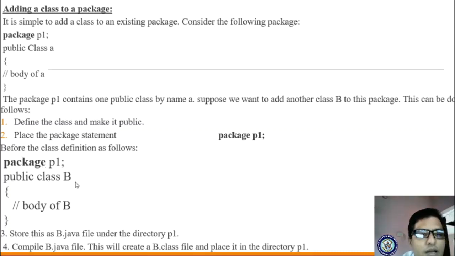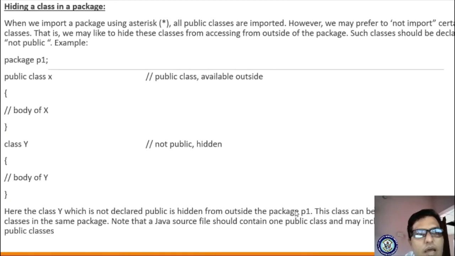Here the public class B is there, b.java under the directory p1. Directory means folder, right? So in the p1 folder you have to store b.java. Next you have to compile this b.java file. Whenever you compile b.java in p1, it will create the b.class file in directory p1, in folder p1. Now our next concept is hiding a class in a package. Then how are we hiding a package?